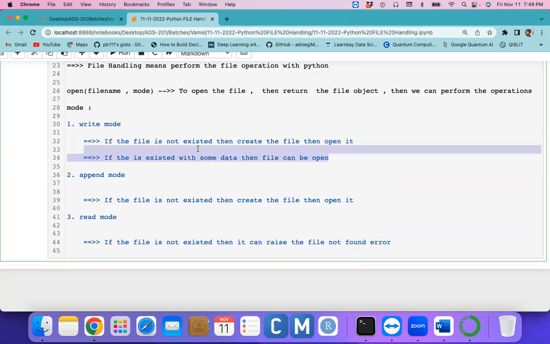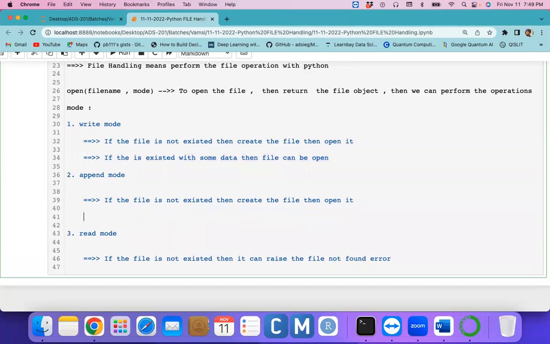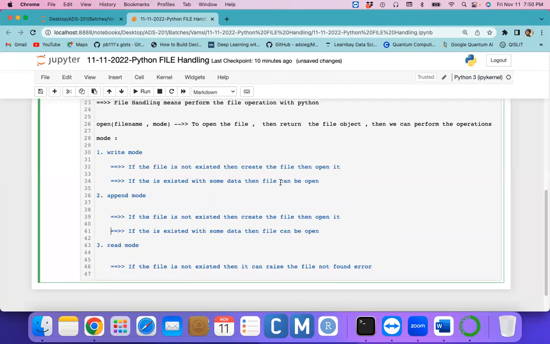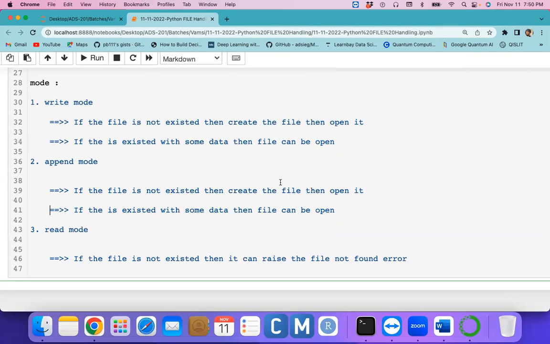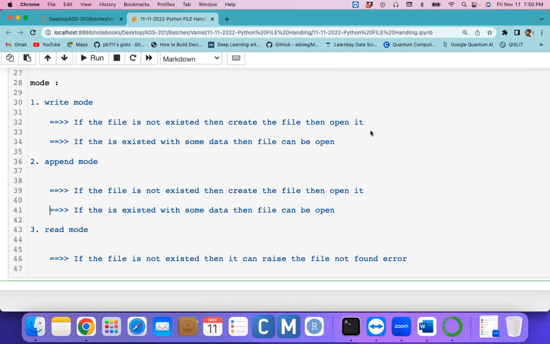Okay. So here also we can look for it. If the file exists with some data, here also the file can be opened. Then what is the difference? Now your question: if you're using the write mode and you're trying to write to a file that already exists, does it replace the old data with the new data? So if the file exists with some data, the file can be opened.